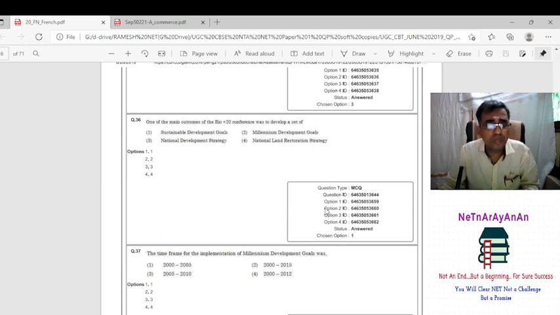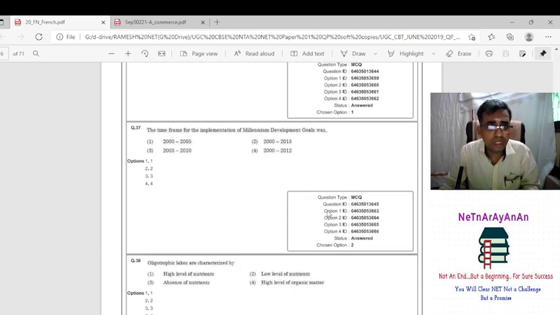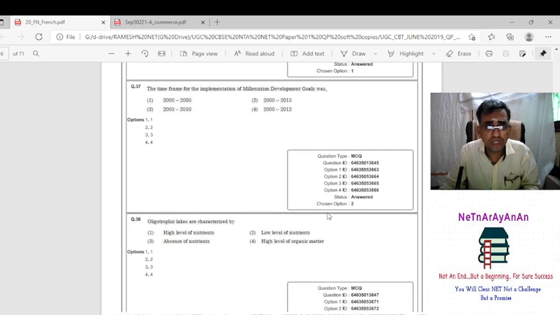Okay, one of the main outcomes of Rio plus 20 conference. So Rio plus conference means it is development goals always. So it is not millennium, it is sustainable. The time frame for implementation of MDG, 2000 to 2015 is MDG, 15 to 30 is SDG. So answer is 2.